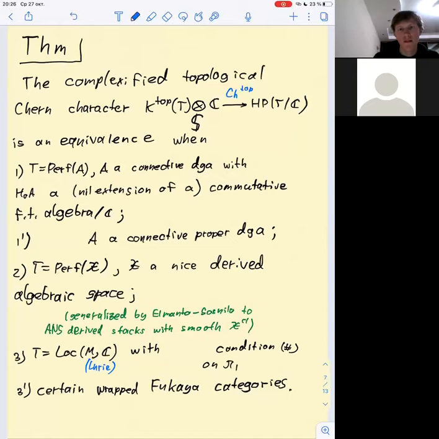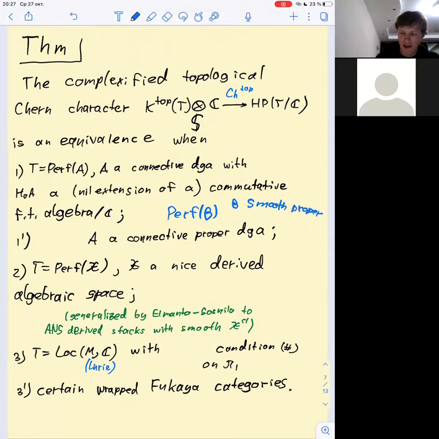The main theorem of mine is that the complexified topological chain character is actually an equivalence in several cases of interest. Let me remind you first that every smooth and proper DG category is equivalent to a DG category of type Perf B, where B is just a smooth and proper DG algebra.